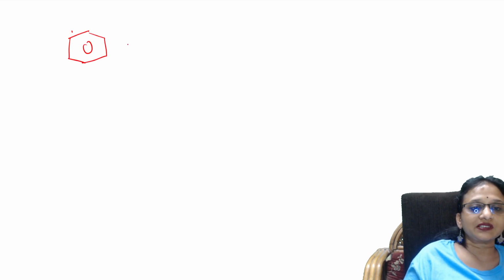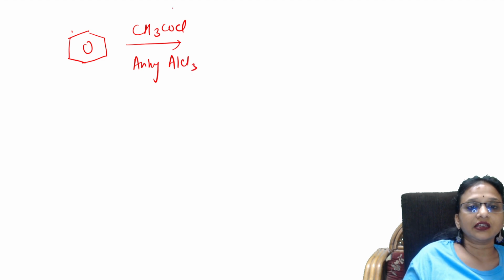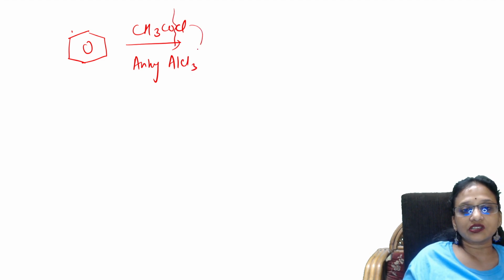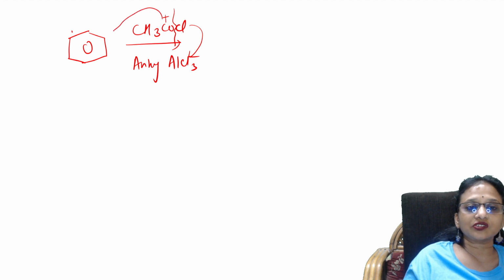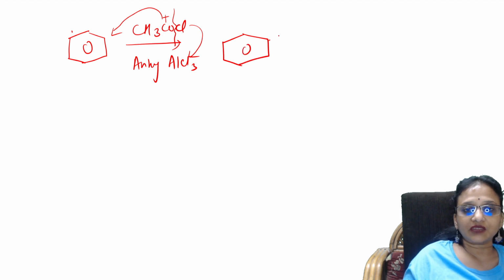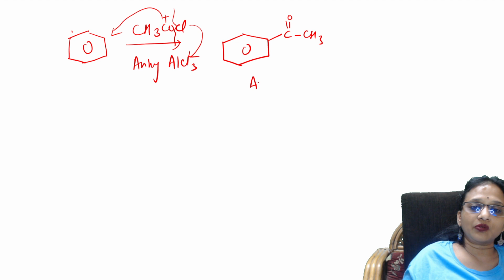So first of all, what is given? Benzene is given to you. Done. So to this benzene, what are you writing? You're treating it with acetyl chloride with a particular Lewis acid, anhydrous AlCl3. Done. Break this. The chlorine is taken up by the Lewis acid and your acetyl group goes and attacks your benzene ring. So what do you get? You'll be getting this compound. Correct? Okay, done. So this is your compound A.